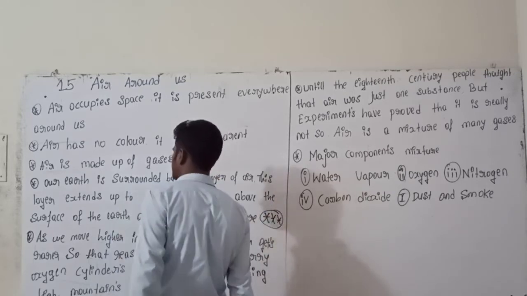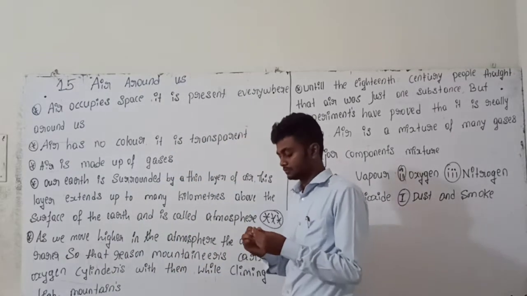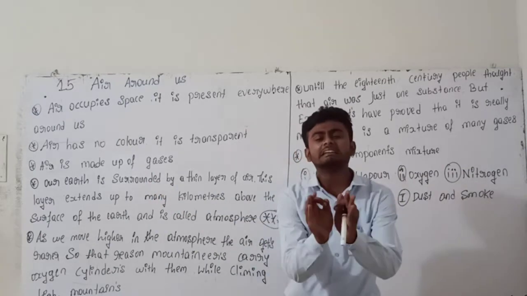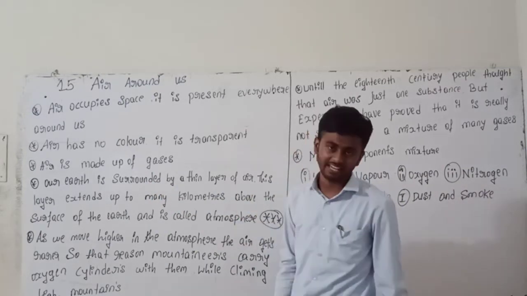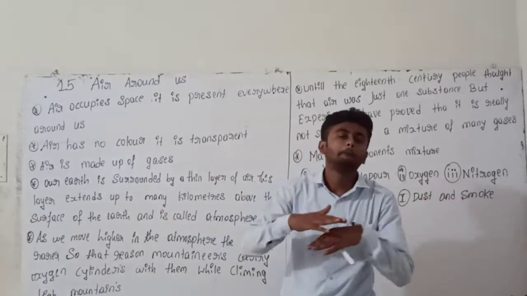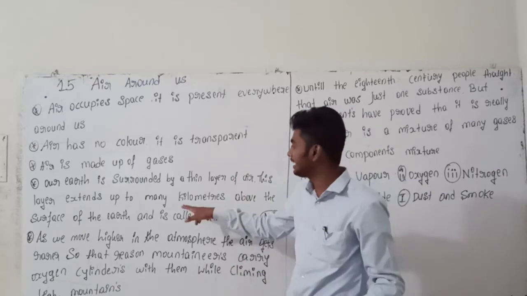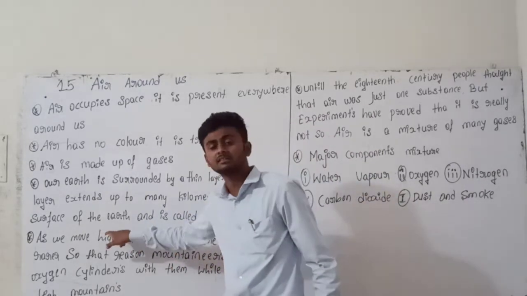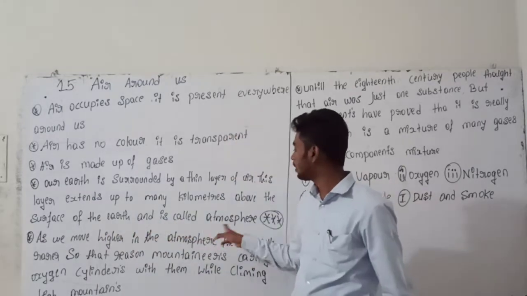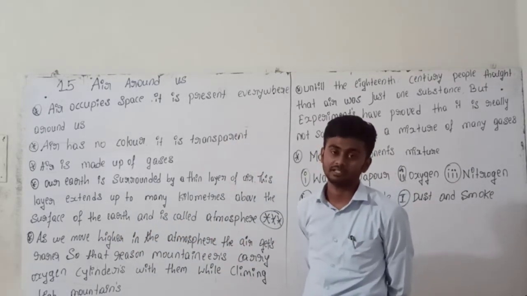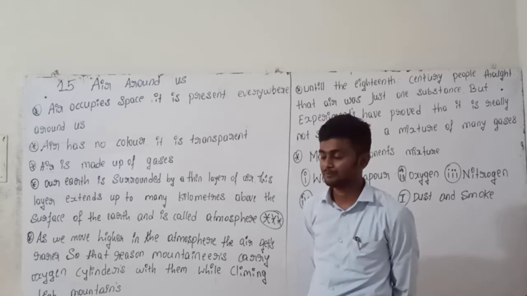One more time, see. Our earth is surrounded by a thin layer of air. This layer extends many kilometers above the surface of the earth and is called the atmosphere.